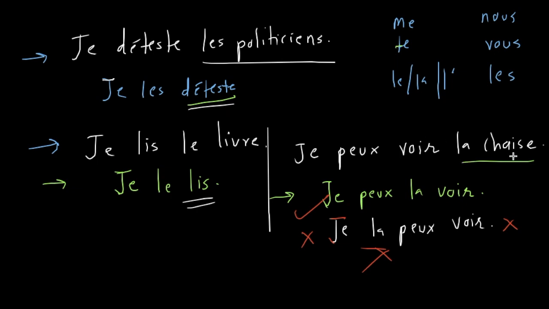Because the direct object is associated with the action of seeing. Right? I can see the chair. Yes, I can. I'm saying I can. But mostly this object is associated with to see. You are seeing the object. So this is associated with this verb. That is why it is coming before the secondary verb, not the primary.